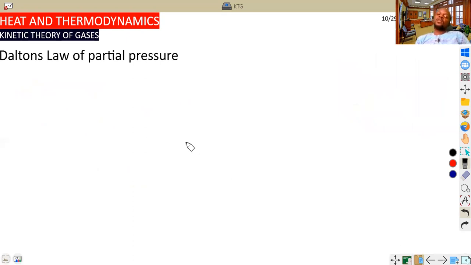Now, another important thing here is what we call Dalton's law of partial pressure. In the chemistry syllabus, we might have a study about Dalton's law of partial pressure. What the law is all about is change in pressure at constant volume and temperature. From what I've talked about, mixing of gases, we can also use the idea to derive the formula we use in calculating Dalton's law of partial pressure.